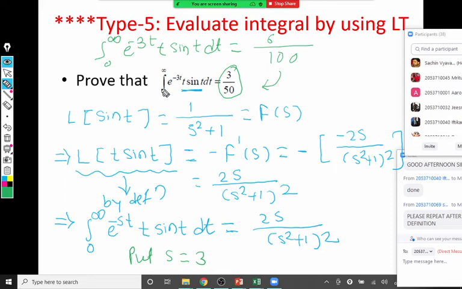Okay, sir, got it. So this is one of the important types. Generally you will find a question on this type continuously in the last 2-3 years: evaluate the following integral with the help of Laplace.